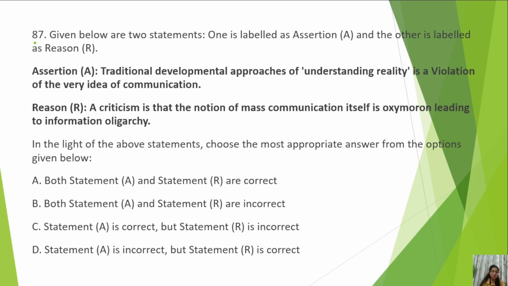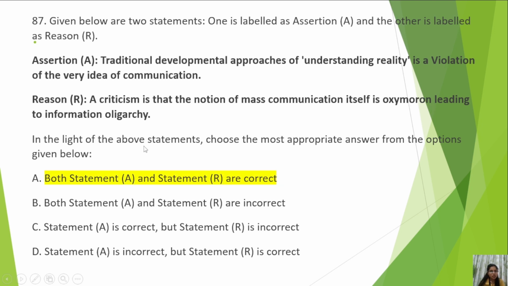That information is accessible to some people only. Oligarchy is when power rests with only some people. So, of course, it is a criticism. Then the first also seems to be correct. So okay, both options are correct.